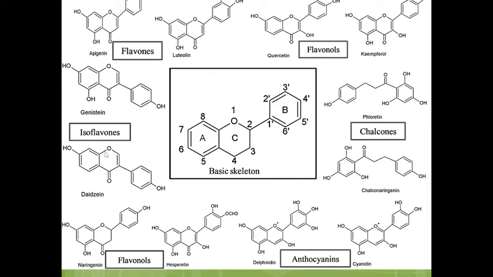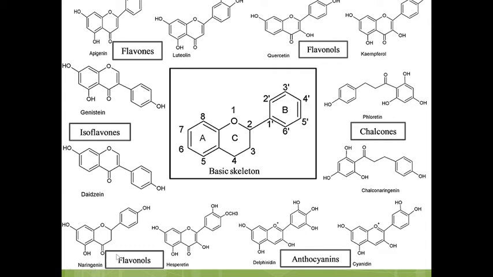In case of isoflavone, the phenolic ring is attached at the C3 position. This one is the C3 position, and to that position the phenolic ring is attached in isoflavone. And at the 7th position a hydroxyl group is there, again with the ketone group at the C4 position. This one is the structure of chalcone. Here the hydroxyl group is attached to the A ring, and the B ring is there. This type of structure is of chalcone.